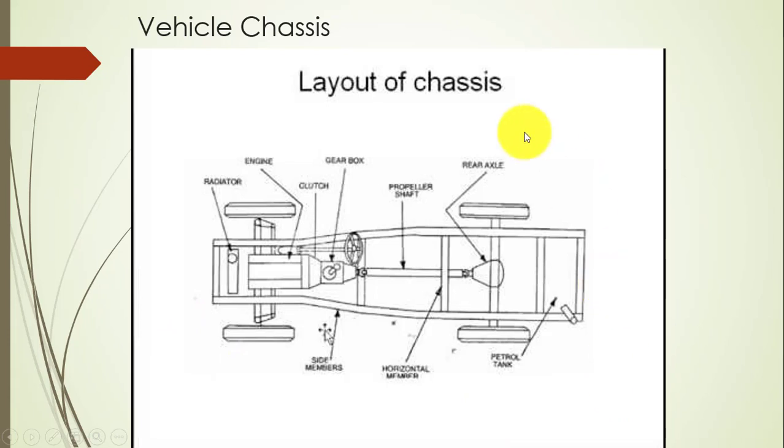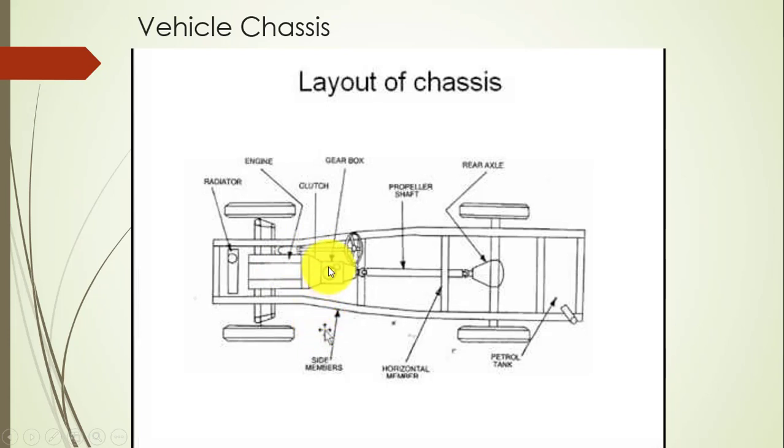Here, the top view of the chassis is shown, along with the main components of the vehicle chassis. First, the frame is a member of the chassis. Frame is one component of the chassis; frame and chassis are not the same thing. On the frame all other components are mounted, as shown here. First, the radiator for the cooling system, next the engine, which is our power generating system or heart of the vehicle. After that the clutch is mounted, and after that the gearbox is mounted.